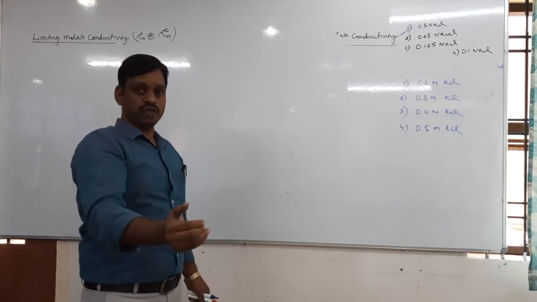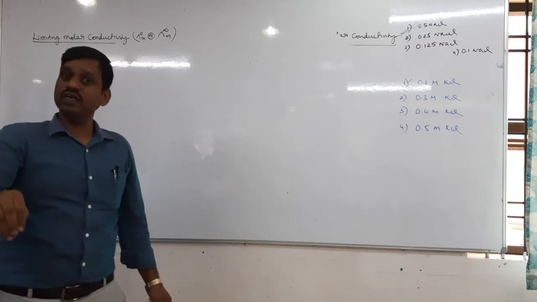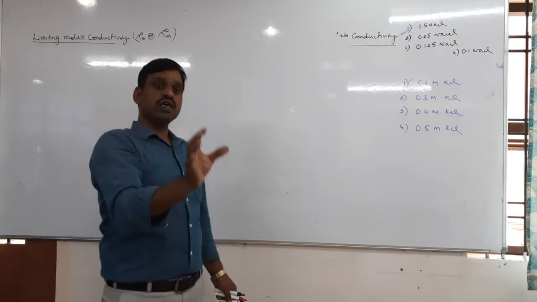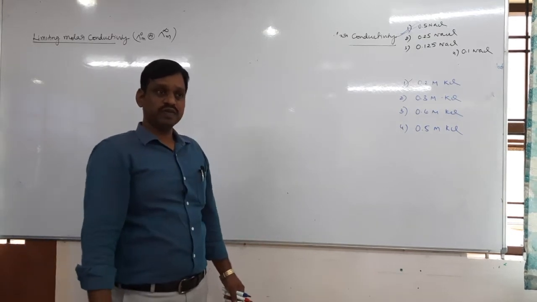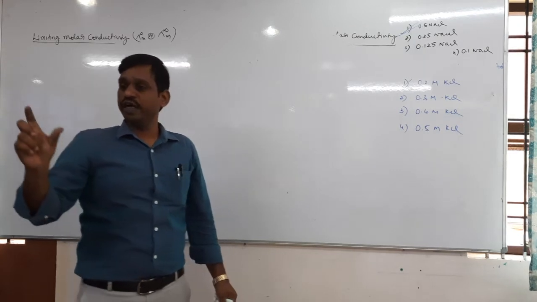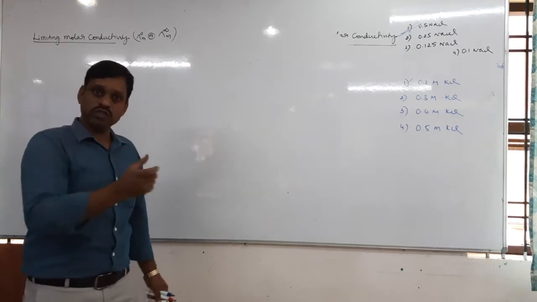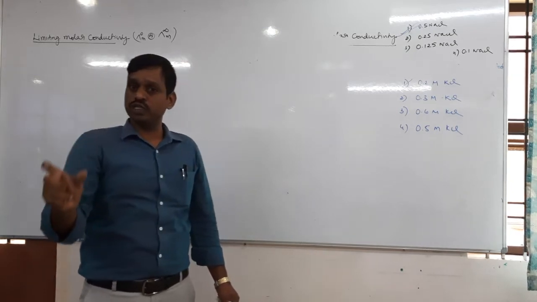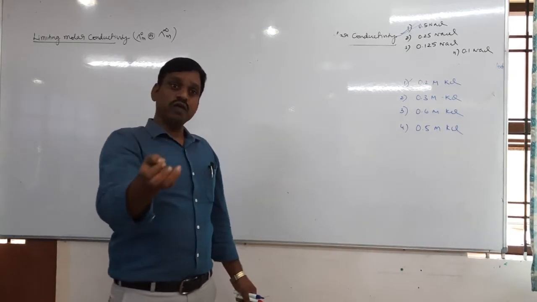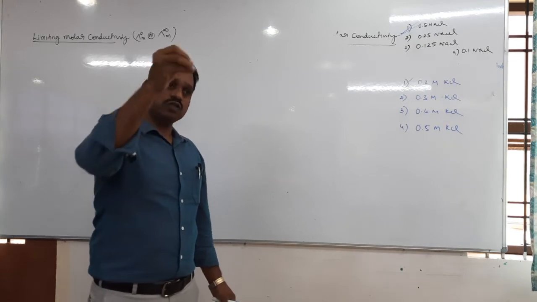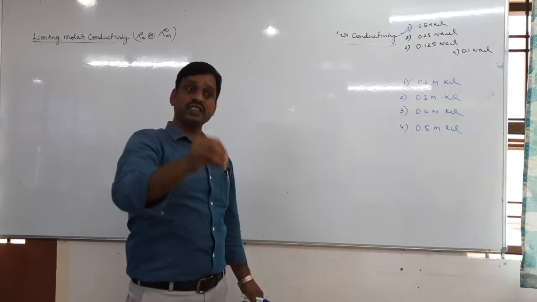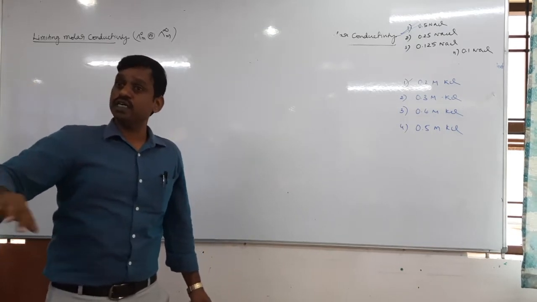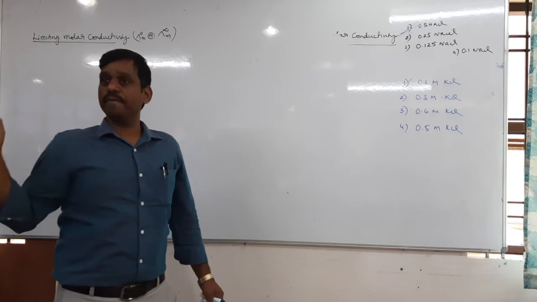At a particular dilution, whatever water is added, the molar conductivity does not change. That particular point is called infinite dilution, or maximum dilution. From here onwards we use the word infinite dilution.